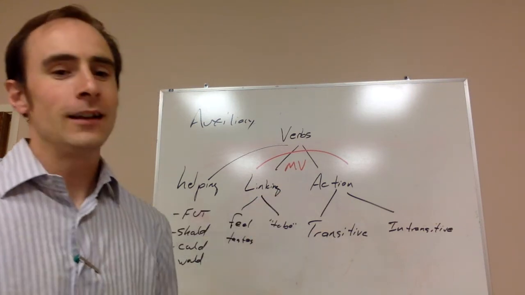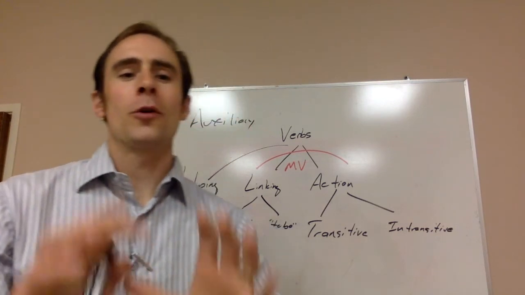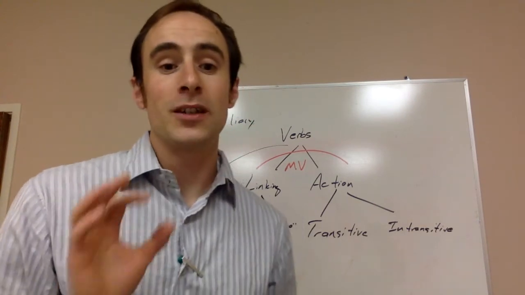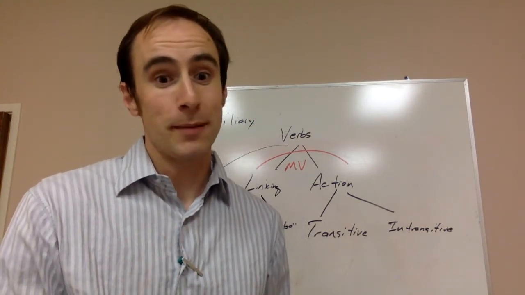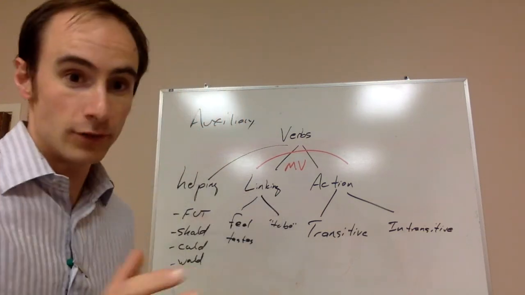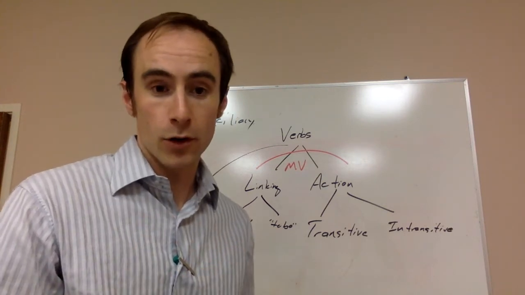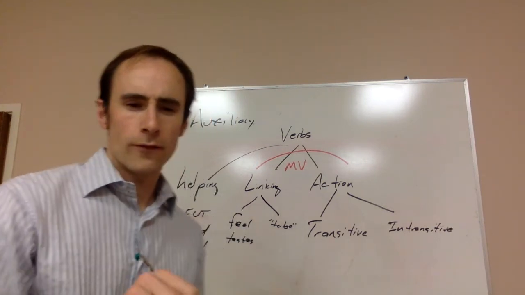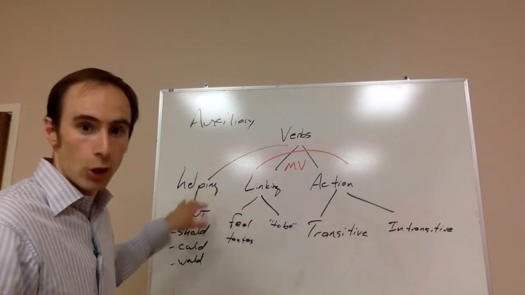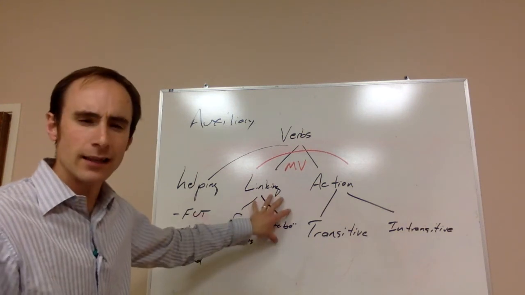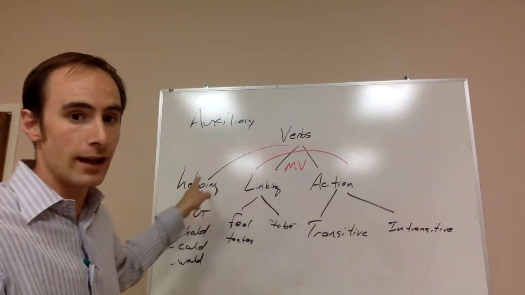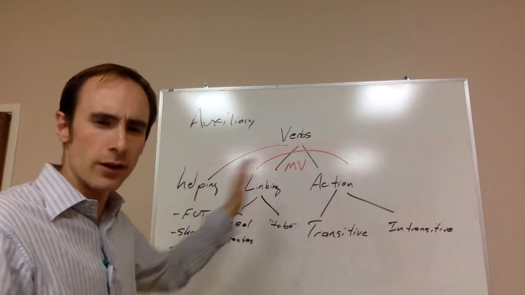The one sad thing here that I will go ahead and leave with you as we're wrapping it up is the sad reality that the verb to be can show up just about anywhere. Just about anywhere. So the form of the verb to be, right? Is, am, are, was, were, be, being, been. Okay? All those are forms of the verb to be. Well, the verb to be can be a helping verb. It can be a linking verb, and it actually can be part of making an action verb. Now, that does make it a helping verb, but we can see it sometimes with an action verb.